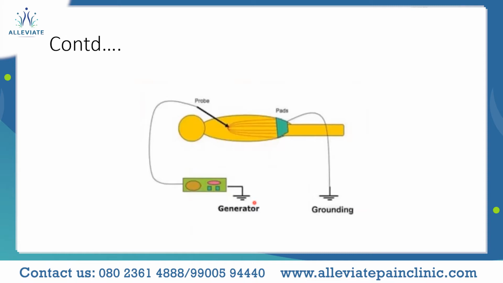Very graphically, it would appear like this. This is the patient's head end, the foot end, and then we have to maintain the closed circuit, wherein the generator is here, and then you have the probe, which carries the RF current produced by the generator, and as you can see, it passes through the patient. Then from the desired site, it goes to the grounding pads and is taken into the ground. So this maintains the closed circuit while performing radio frequency lesioning procedures.